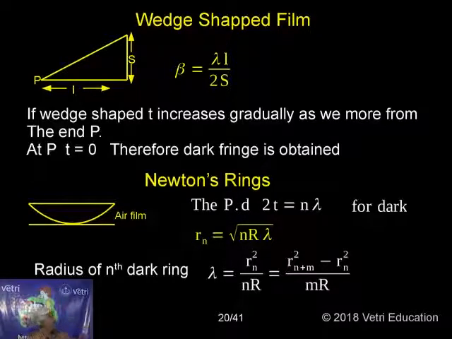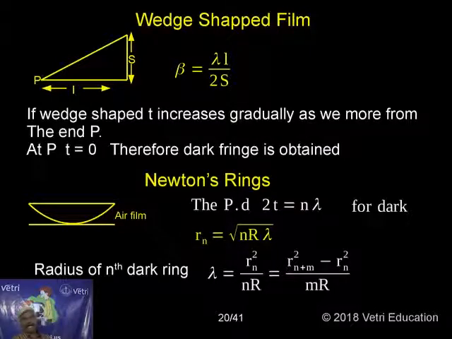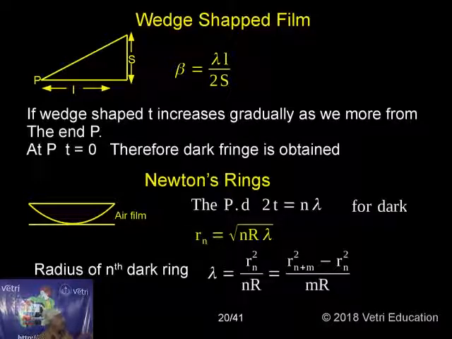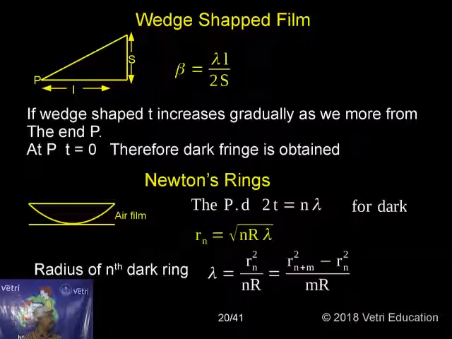Then only can we understand what a wedge-shaped film is. I already told you that the space in between the glass plate and the plano convex lens is filled with air of varying thickness. Since it is of varying thickness, it is just like a triangle. This shape is called wedge-shaped, so an air film in the form of a wedge. From this triangle shape, beta can also be calculated. Beta equals lambda L by 2s. That is the formula for the fringe width of a wedge-shaped film.